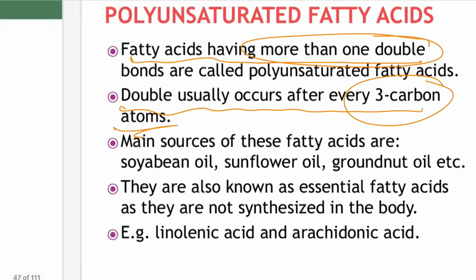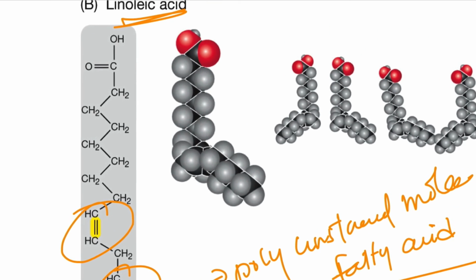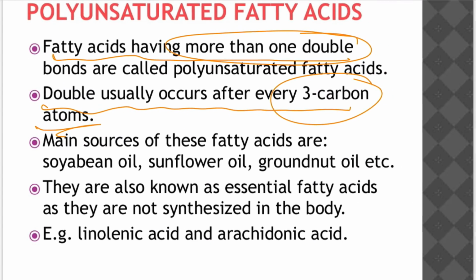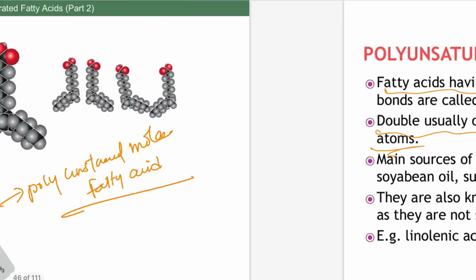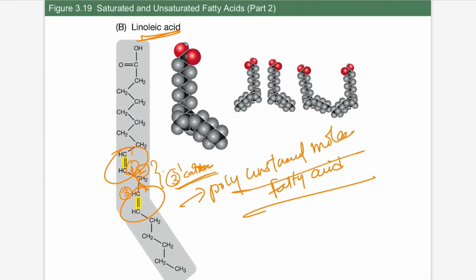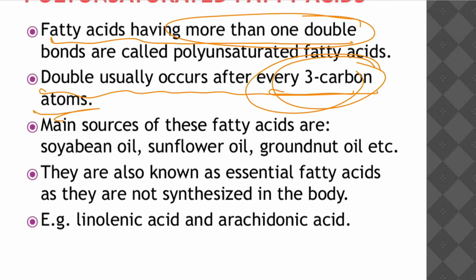The double bond usually occurs after 3 carbon atoms. Here, usually after 3 carbon atoms, the double bond occurs. Okay, this is 1, 2, 3. Every 3 carbon atoms. Here you can see clearly 1, 2, and 3. Every third carbon atom, the double bond can occur. This is a possibility. This is polyunsaturated fatty acids.